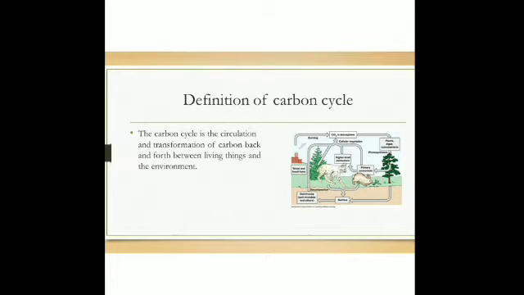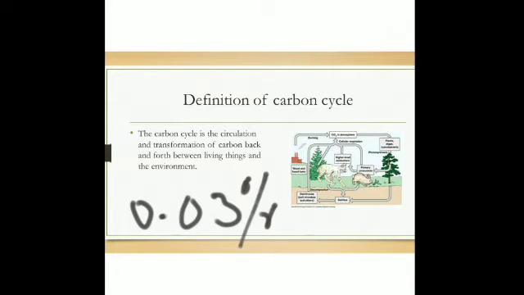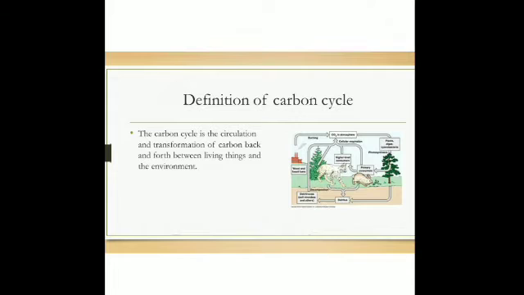The percentage of carbon dioxide in the atmosphere, we know, is 0.03%. That is a very small amount. Is that clear? And it remains balanced through the carbon cycle. Carbon dioxide is introduced in the atmosphere and consumed continuously. Thus, the addition of carbon dioxide in the atmosphere is balanced by its removal.